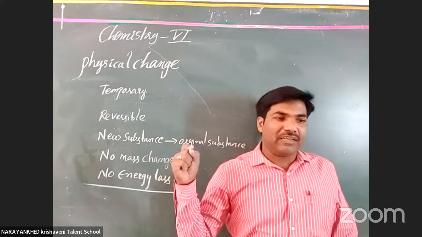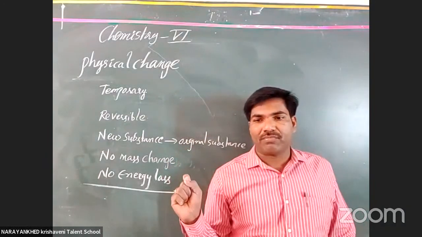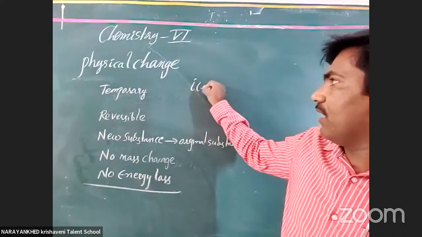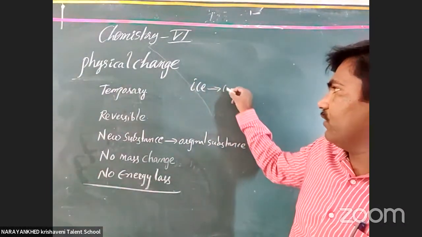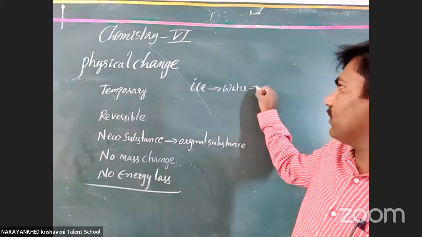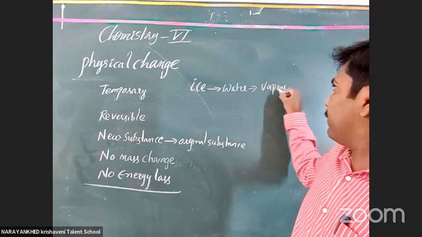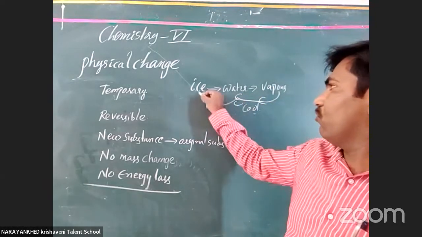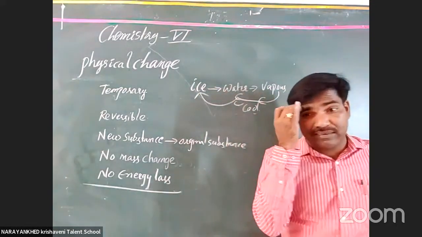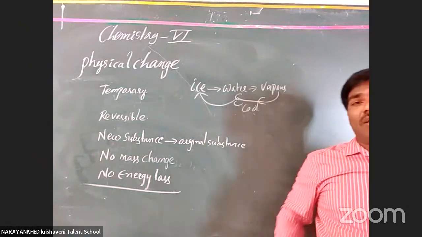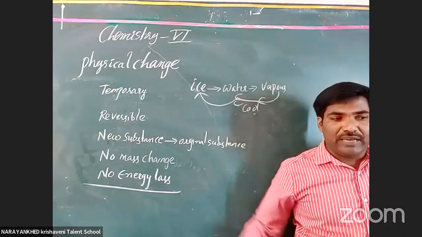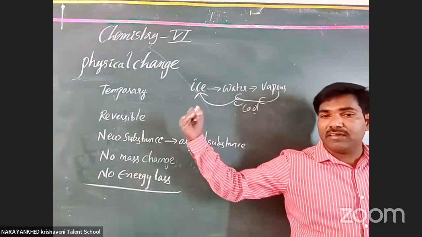Understood, all of you? And the steam is coming from the water. You know very well the water cycle. What is the water cycle? The ice is converted to liquid water, and the water is converted to vapor, and the vapor cools down. That is called condensation. Again it is water. With more cooling, it again becomes ice. Clear or not, all the students? That is only called a physical change. Clear, sir. Yeah, thank you. And here, when you take the water cycle, the water is okay.